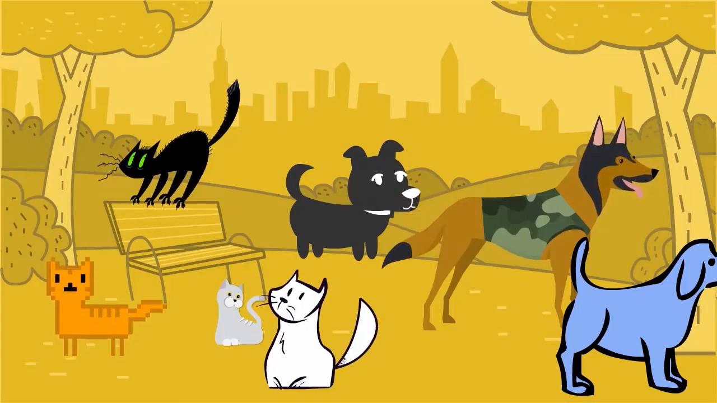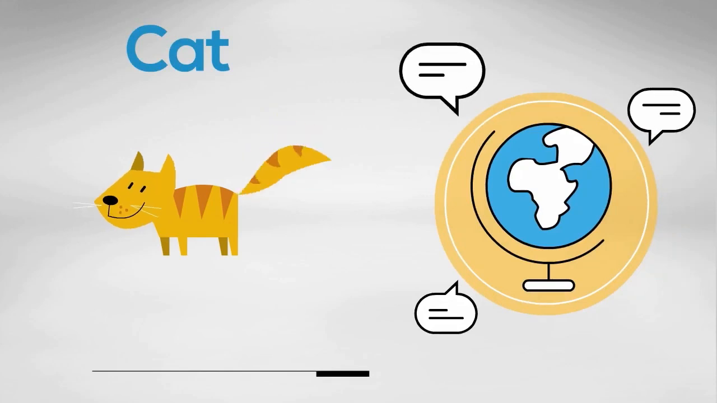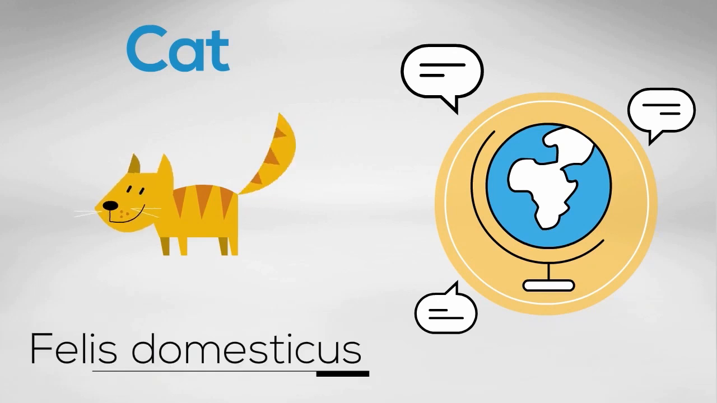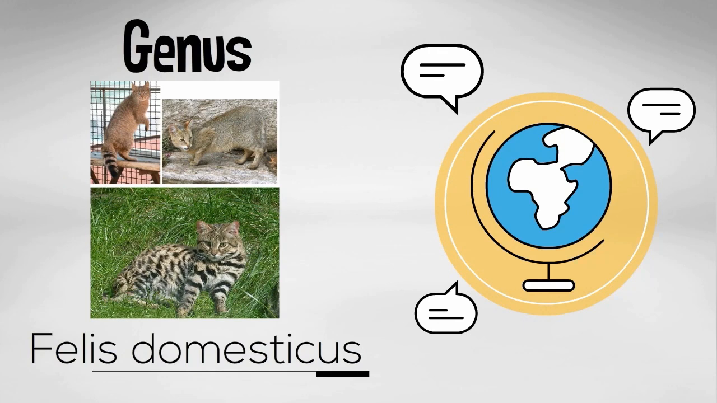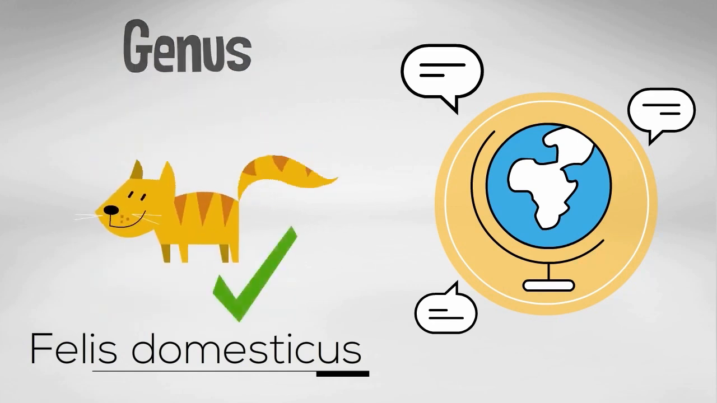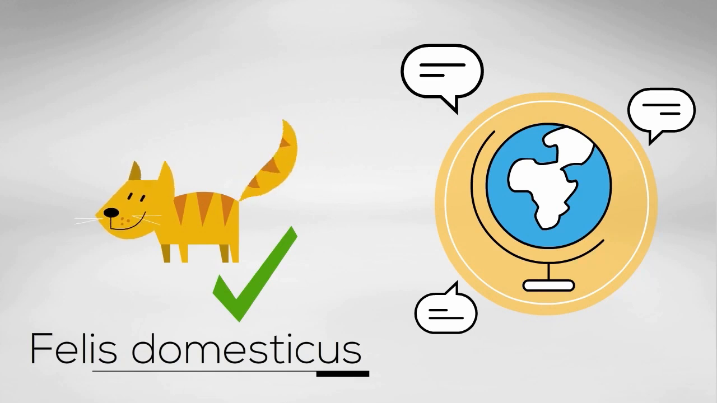Let's dissect a scientific name. For a house cat the scientific name is Felis domesticus. The first part describes the genus that a cat belongs to, Felis. It is always capitalized. All species that are thought to be most closely related are placed together in a genus, for example, like these cats. The second part of the scientific name, domesticus, is always lowercase, and it describes the species that is unique to the organism.